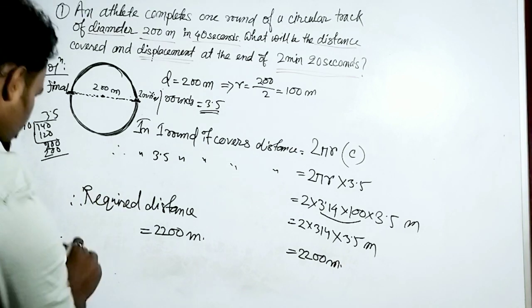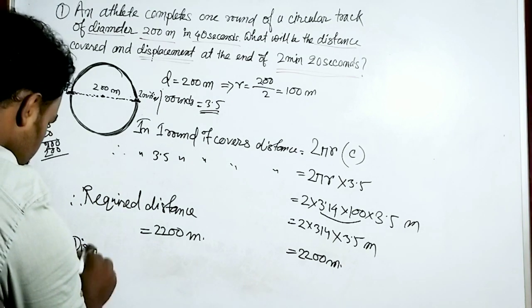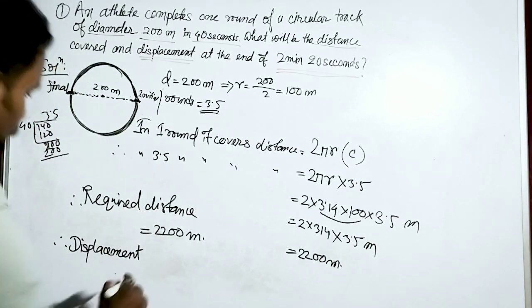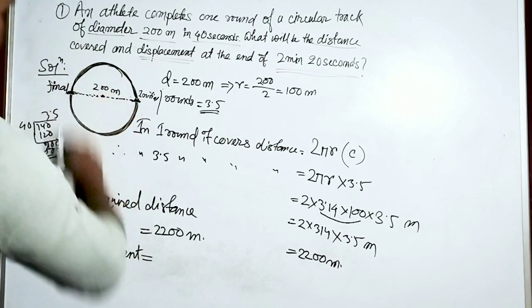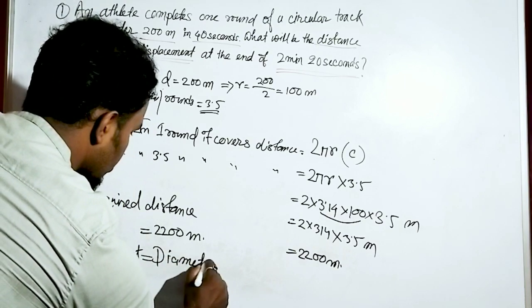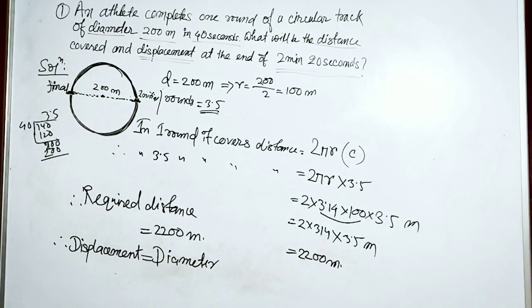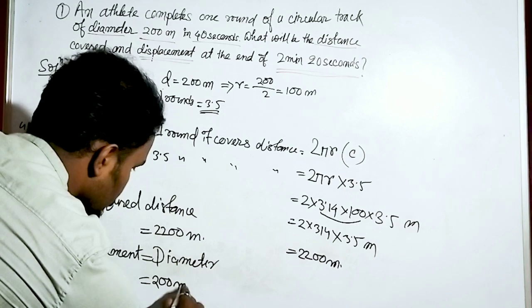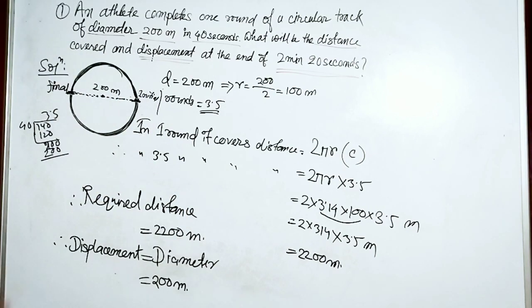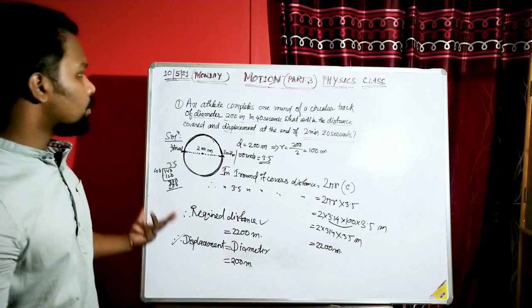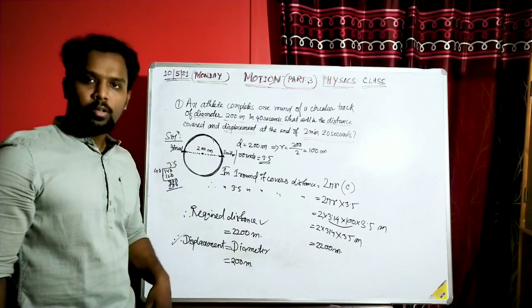So displacement is equal to the diameter, and diameter is given as 200 meter. Distance cleared, displacement cleared. Answer complete.